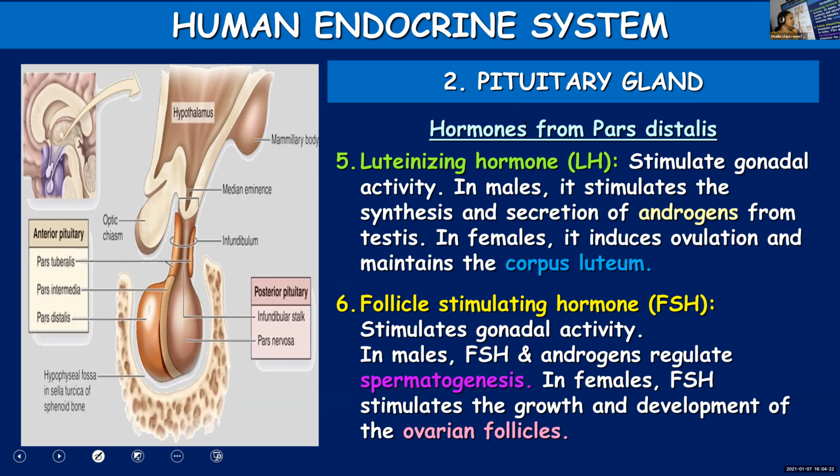Whereas in females, it will help in the growth and development of ovarian follicles. I told you what ovarian follicles are. Many ovarian follicles will be present in the ovary of a human female. They undergo gradual development and change into a matured ovum. That is done under the influence of this particular hormone. These are the 6 hormones produced by pars distalis.